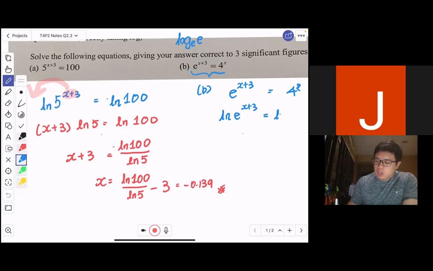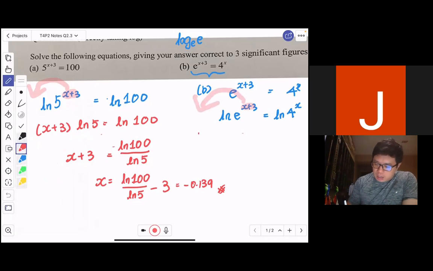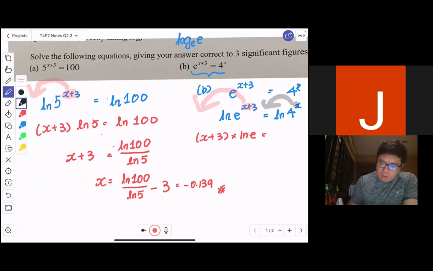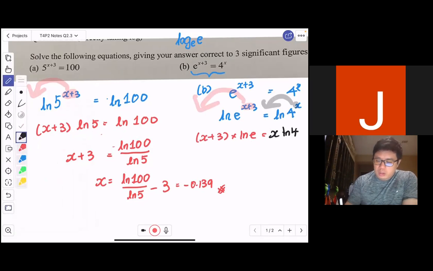ln basically is log base e. What will happen is that ln e, and then if I bring x plus 3 to the front, then x plus 3 multiplied by ln e equals, same thing, I bring my x to the front again using the power law. This gives me x multiplied by ln 4. And what is ln e? ln e is basically log base e of e, which is none other than 1.